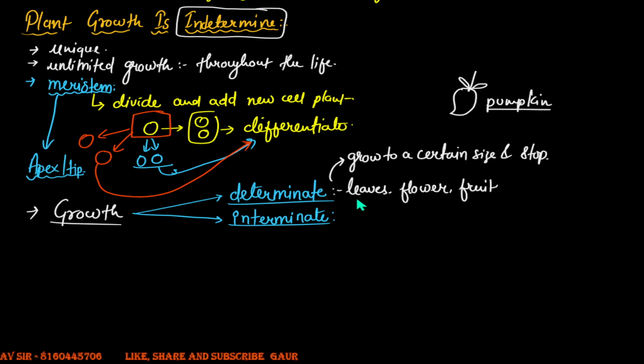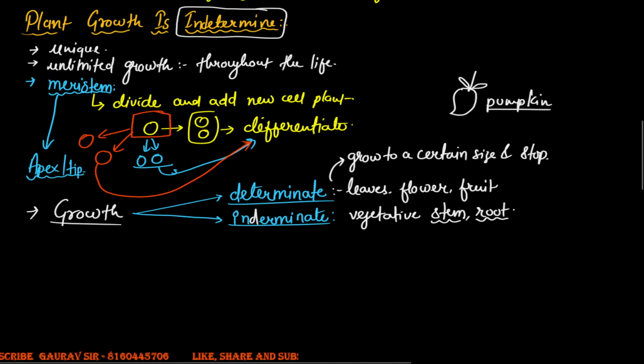Whereas if you talk about the vegetative structures like the stem and root, you find the stem and the roots can grow throughout their life. A stem can attain immeasurable height. Similarly, the roots will grow throughout the life. So such a growth becomes an indeterminate growth. I have written it wrong; this is indeterminate growth.